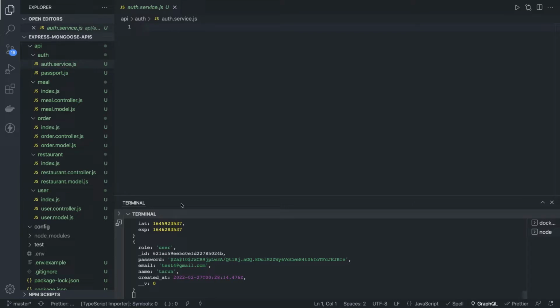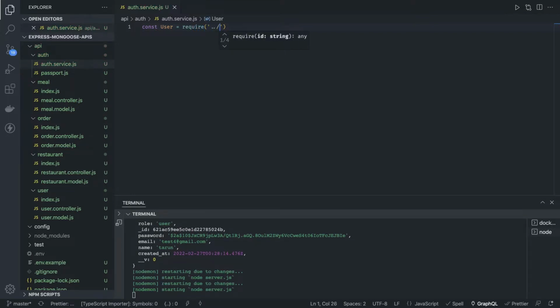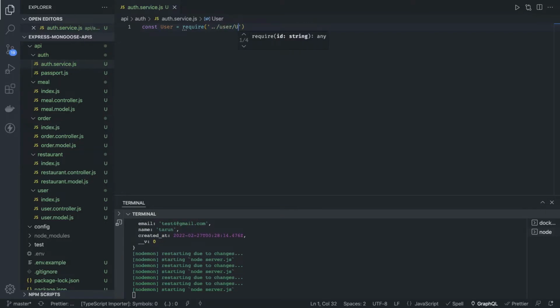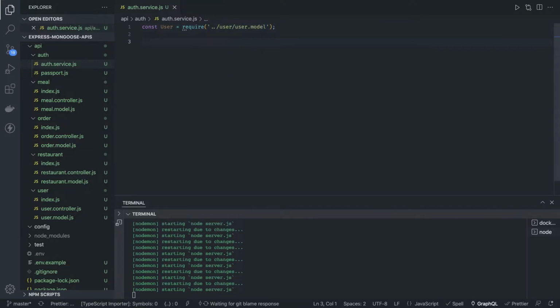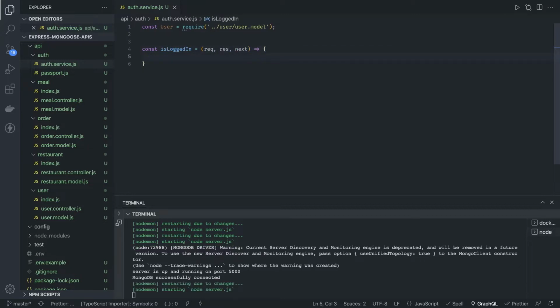We are going to use the user model, because we are going to check that the user coming in the token is a valid user. So I'm going to require it from the user model, and write a middleware. And how do we write it in Express? Same old way, isLoggedIn. This middleware will take 3 arguments: request, response, and next. And here we are not writing TypeScript. For now we are good, but in the next examples we have to move it there.